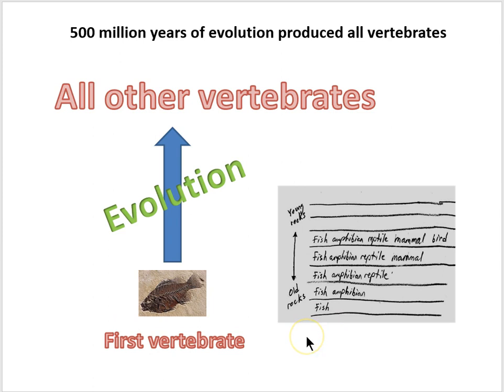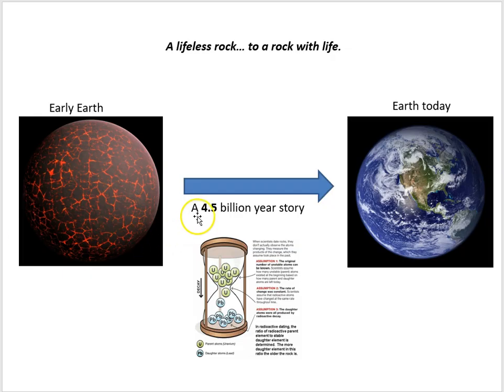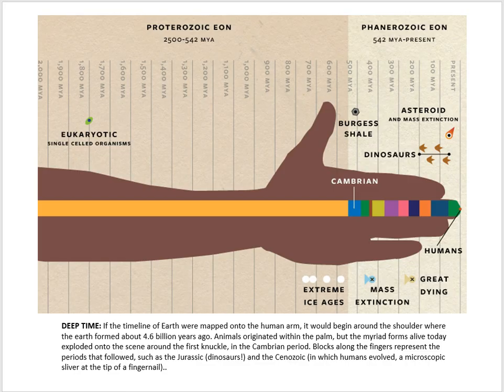Now, the 500 million year story of vertebrate evolution, that sounds like a long story, but you'll recall that the Earth is 4.5 billion years old. So the evolution of vertebrates occurred over a time scale that was just a fraction of the time scale of the Earth itself. Now, we're going to use this diagram here to give us a sense of this deep time. Here, imagine you extend your arm from your shoulder. So actually the shoulder, the upper arm would be over here in this part of the diagram, and then here's the lower arm, and then the wrist and the hand and the fingers, etc.